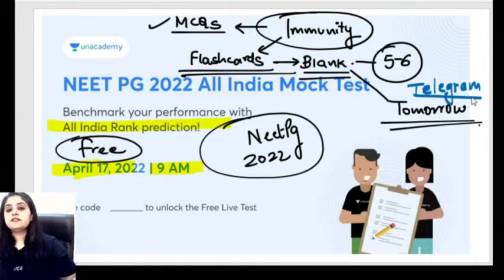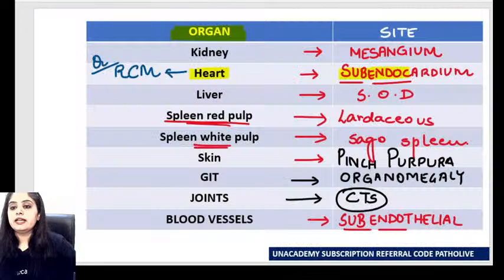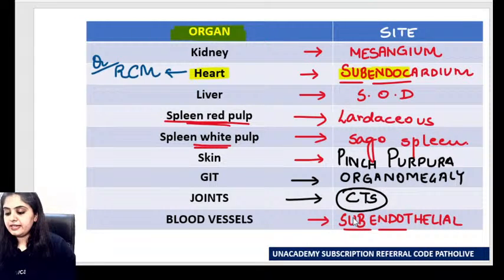Okay, does amyloid have affinity to a specific substance? No, it has organ-wise affinity. I've told you that in multiple organs it can go to different locations specifically. First it goes to that location. Like when I say in the kidney it goes to the mesangium. First it goes to the mesangium, after that it can gradually involve the entire kidney. All those areas that I was mentioning in that table were the first sites to which it tends to go. After that, in late stages, it can involve the entire organ also, right?